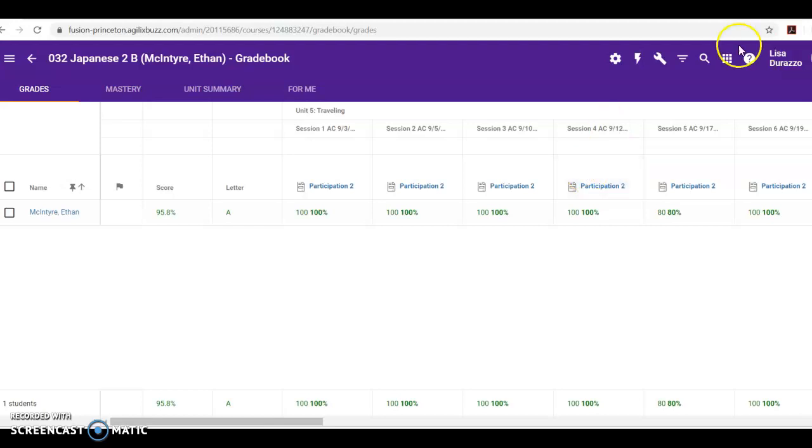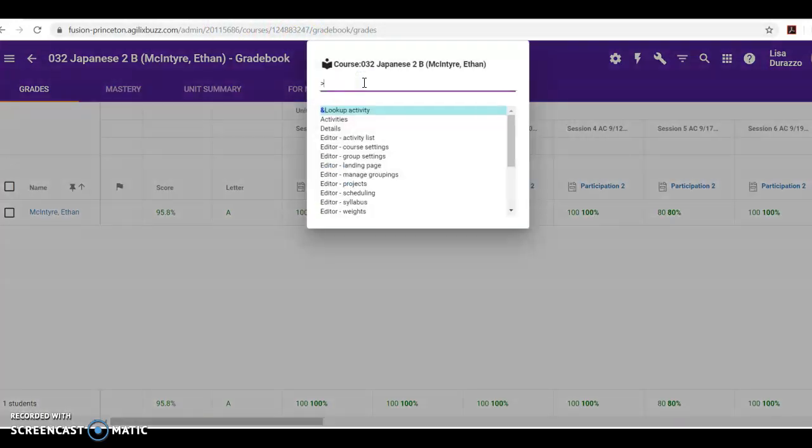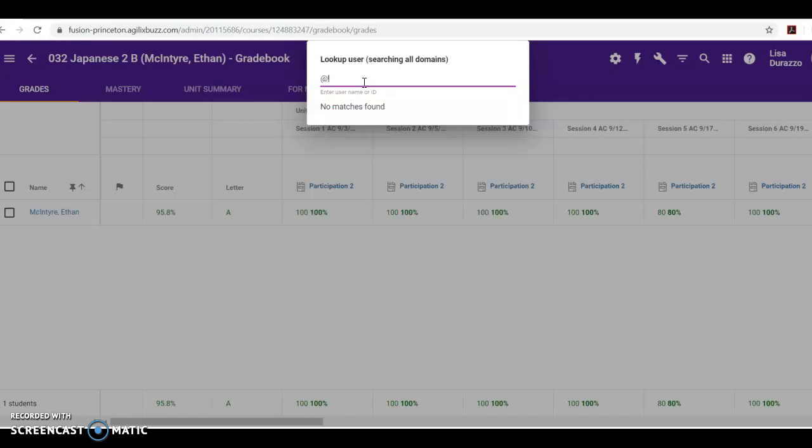So when you're logged into Buzz as an admin, what you're going to do is hit the F1 key on your keyboard, kind of like top left, and then backspace, and then @ exclamation point. Now search A. Caldwell. This is going to work for her or him.